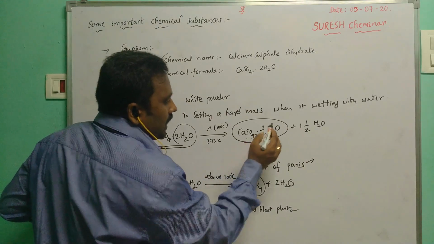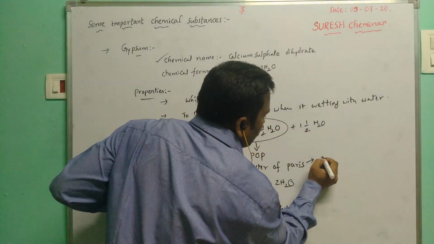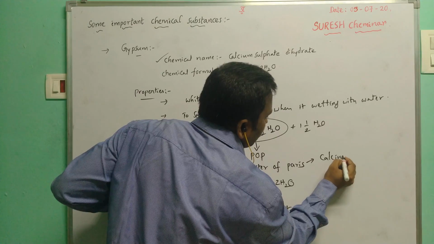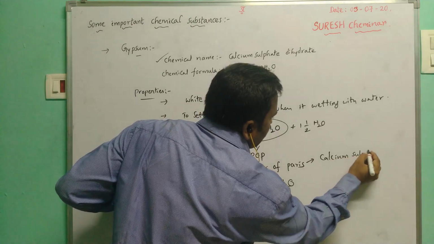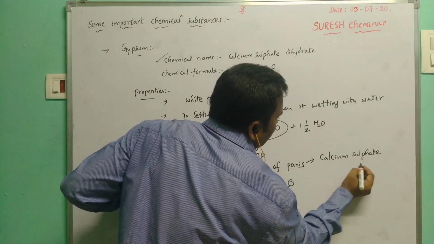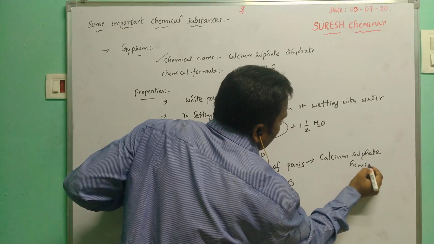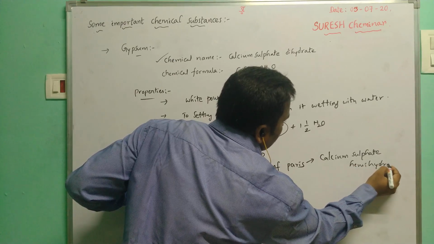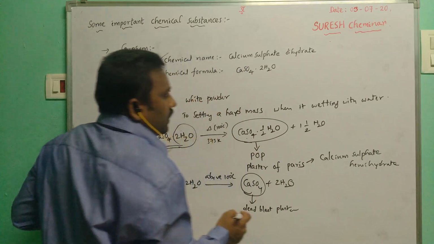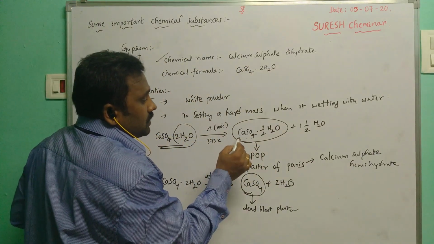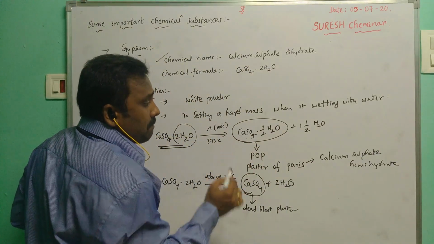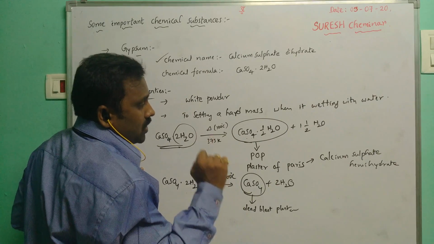Plaster of Paris's chemical name is calcium sulfate hemihydrate. Hemihydrate means one CaSO4 molecule is combined with half a water molecule.